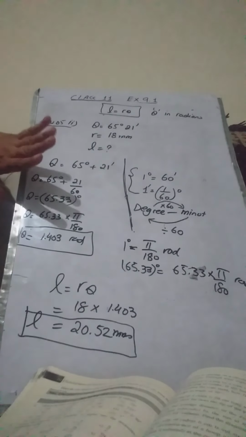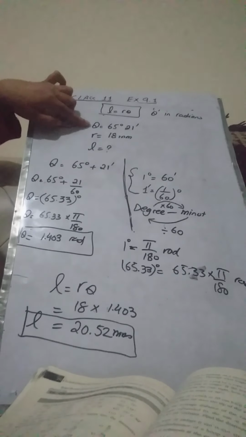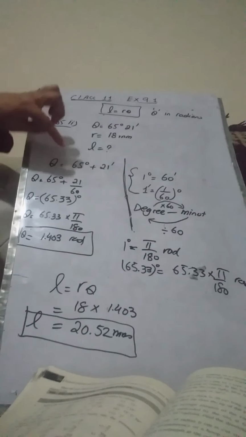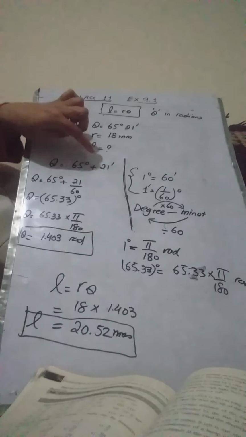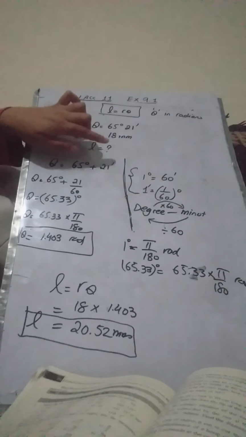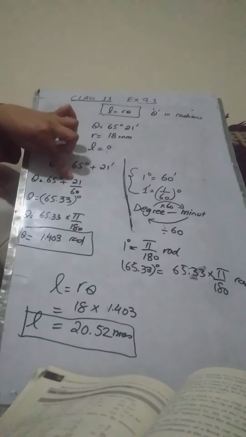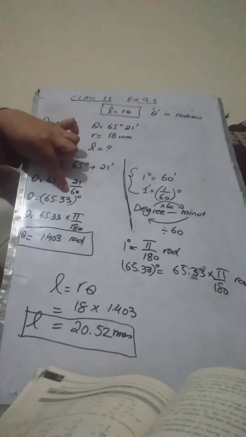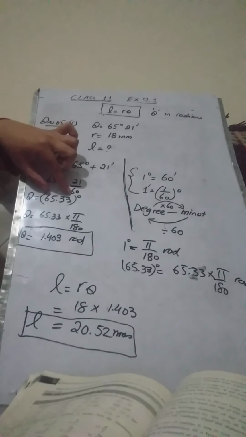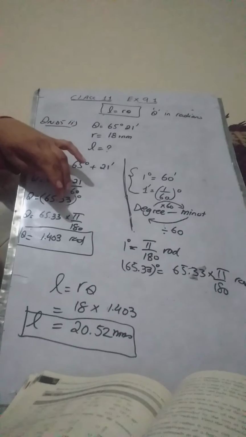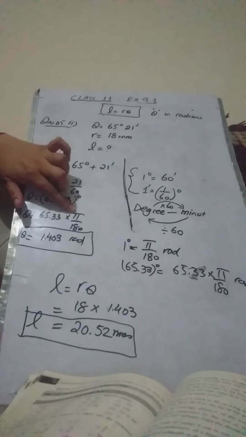So one thing that you need to remember is that first this theta should be in radian. In order to convert it to radian, we had to find out total degrees of this angle. There's 65 degrees plus 21 minutes given, and we first calculated how many degrees there are in 21 minutes. For that we had to divide it by 60. After this we added these two and we got these degrees, and then in order to convert this theta into radians, we had to multiply it by pi by 180.